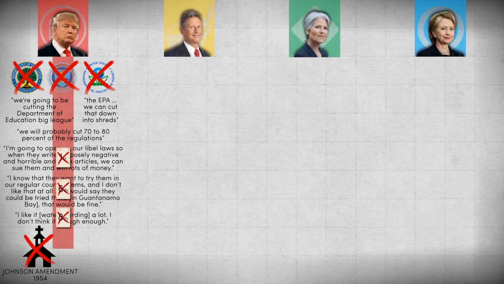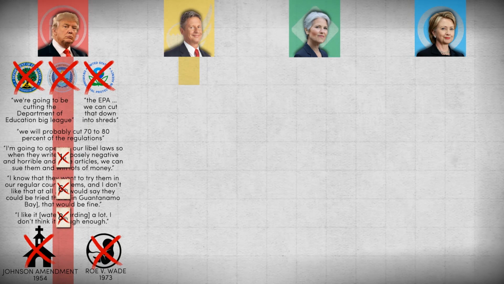For the Supreme Court, Trump wants to appoint justices who will ban abortion by overturning Roe v. Wade, and people who would, quote, look very seriously at Hillary Clinton's email disaster, apparently unaware that the latter is not the function of the Supreme Court. Gary Johnson believes in a small federal government and has said that government spending should be cut by 43% across all agencies.